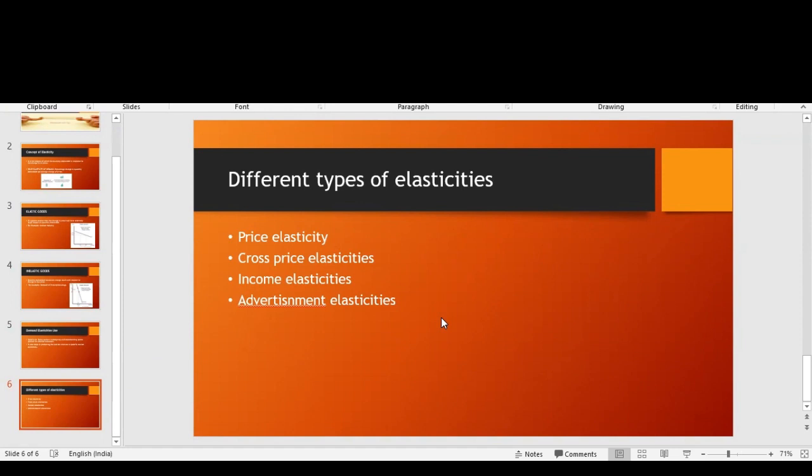If the advertisement of a certain good changes, it will alter the quantity demanded of that good. For advertisement elasticity, the change in the quantity demanded goes on the upper side, and we divide it by the change in advertisement. The change in advertisement will regulate the quantity demanded of a product. Yes, that's it.